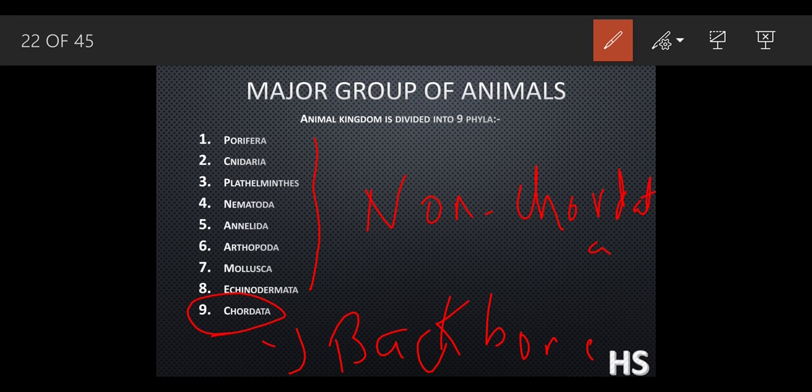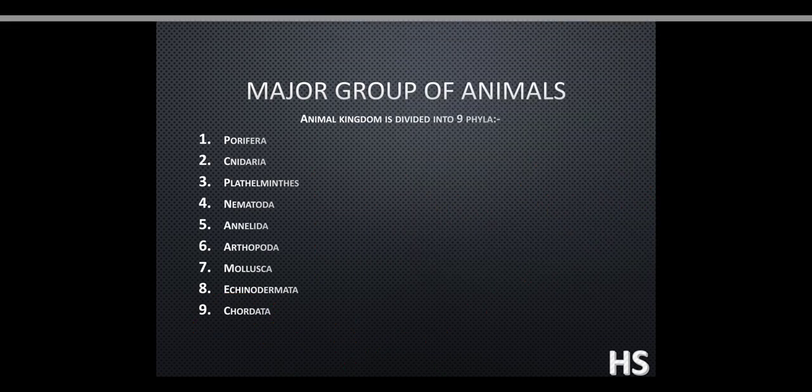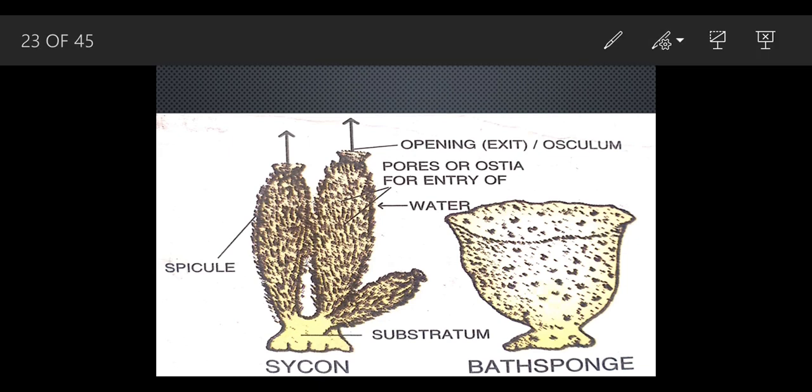Like we humans, some fishes, birds, bats, we mammals have a backbone. So that is why it has been classified into 9, and from 1st to 8th it is non-chordata. So let's understand the first one, that is Porifera. What do you mean by the word Porifera? The word Porifera means the pore bearers. Pore bearers.